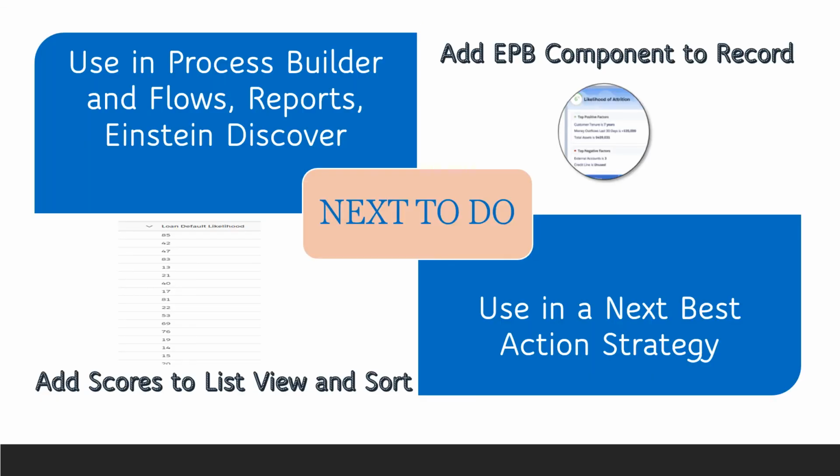Now that you've enabled your prediction model, Einstein will go to work scoring the individual records that were not used as training examples. You can add the Einstein prediction component to the record as well as add the loan default likelihood score to list views so that you can sort them. You can use the loan default likelihood score in process builders and flows, reports, and Einstein Discovery, as well as using the information as part of a next best action strategy.